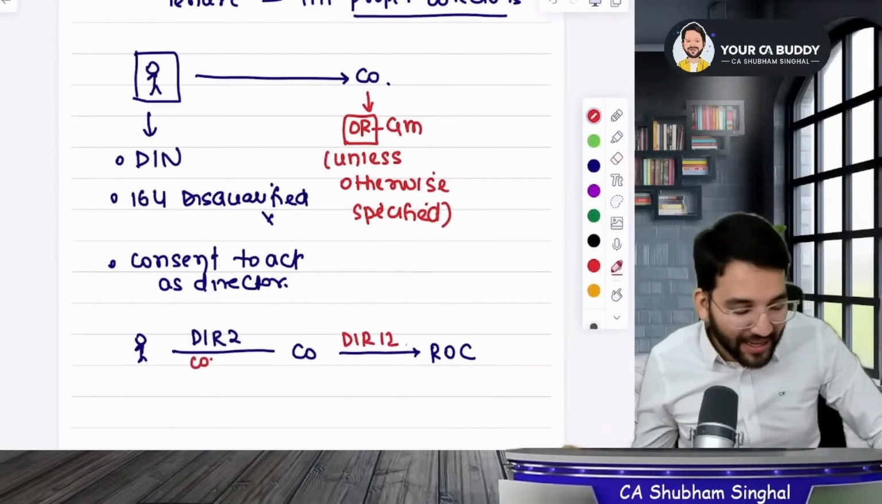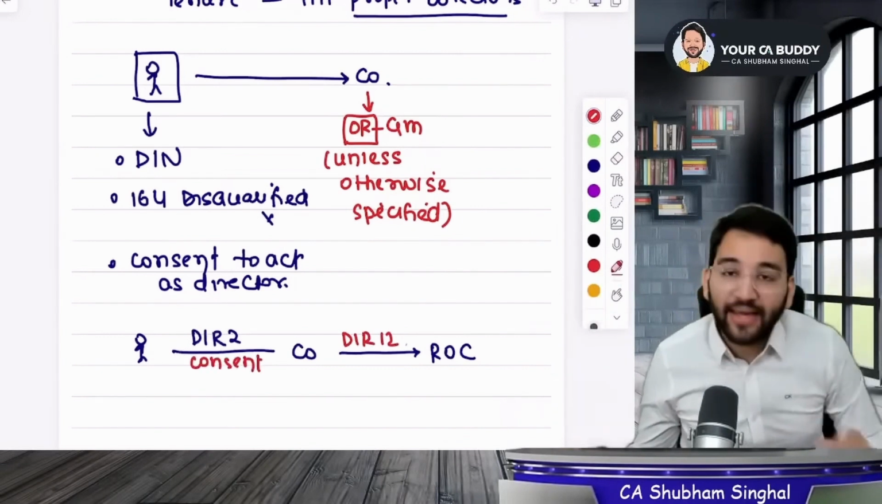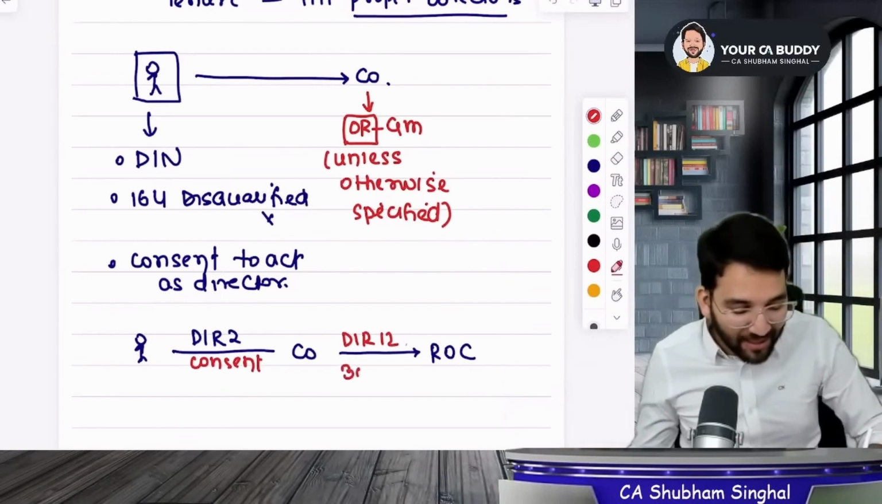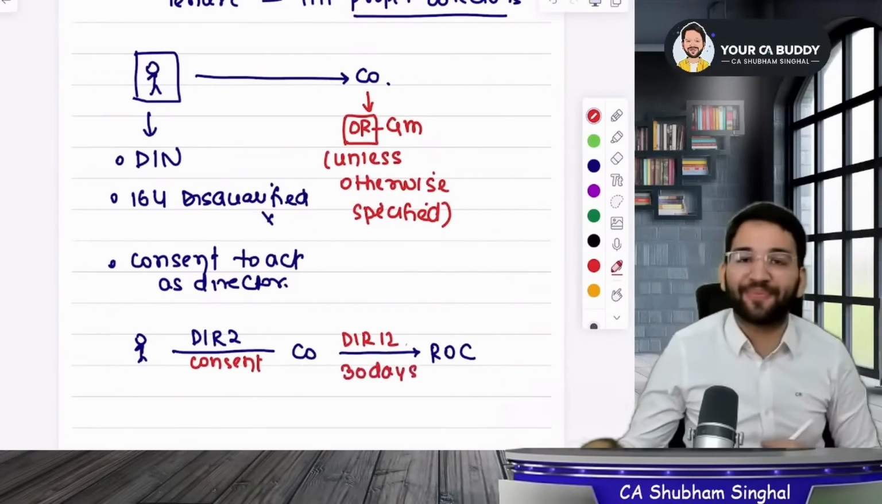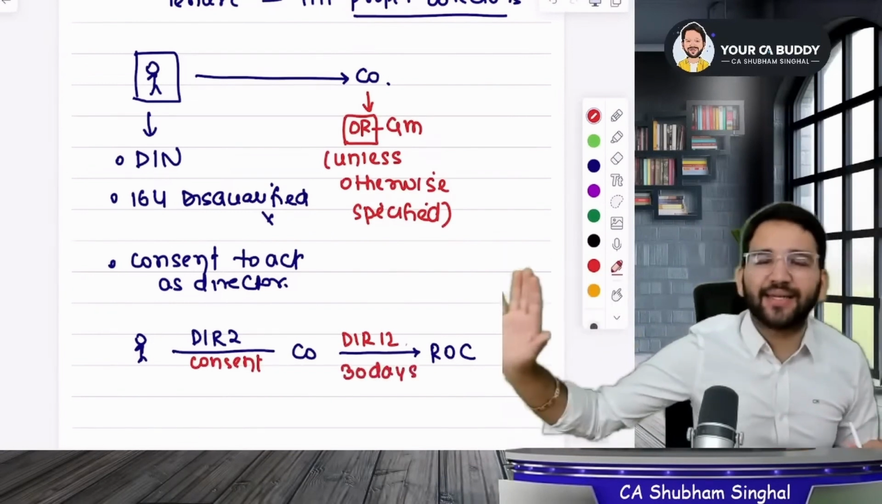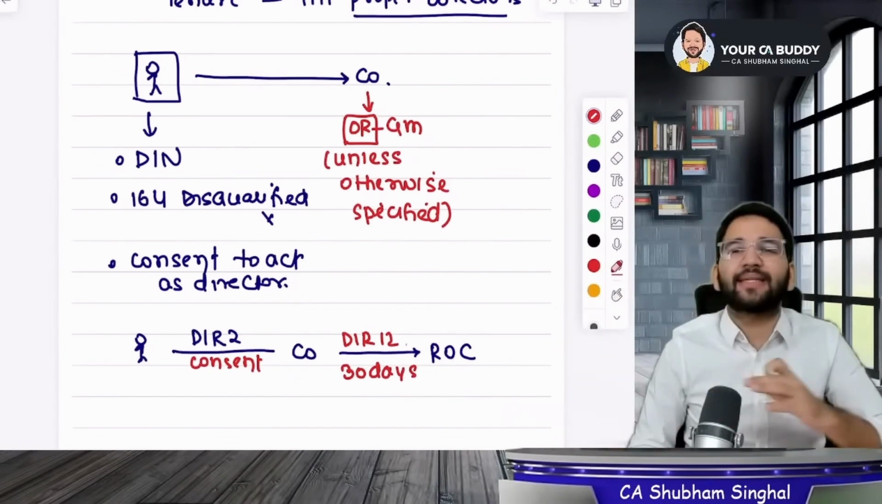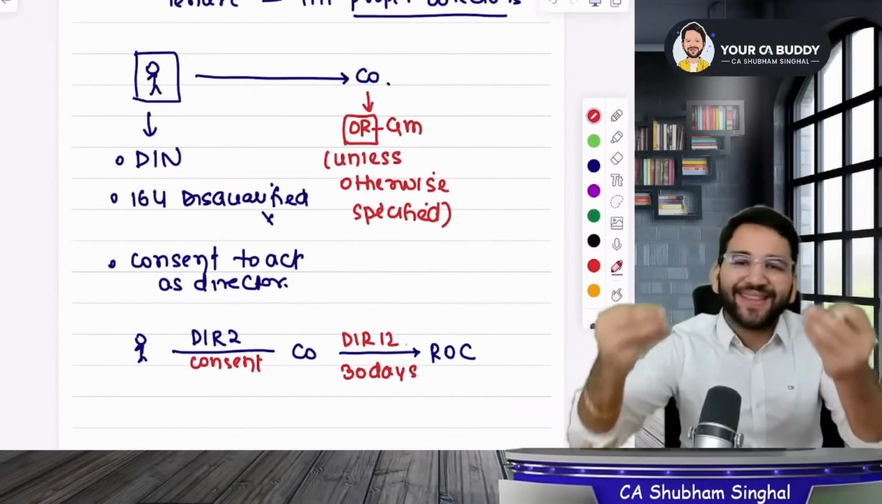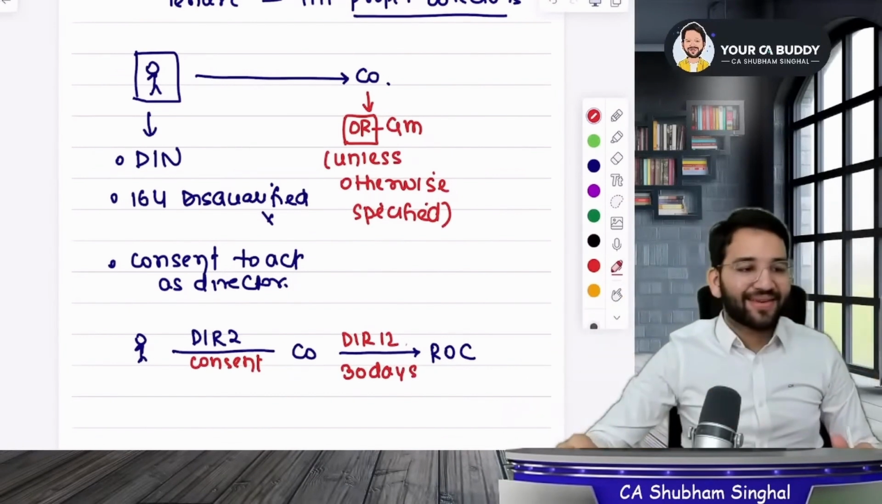But what is this thing? This is the consent of the individual, which is a written consent. Now you have to submit it to the ROC within 30 days. Sir, do we need to remember this? It is not necessary. Just understand that the consent which comes to the company will surely go to the ROC. Okay, guys.